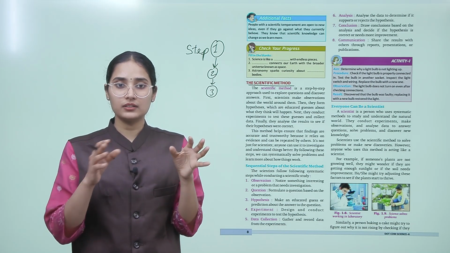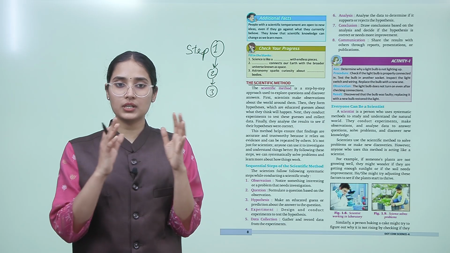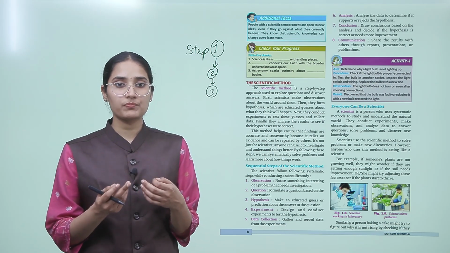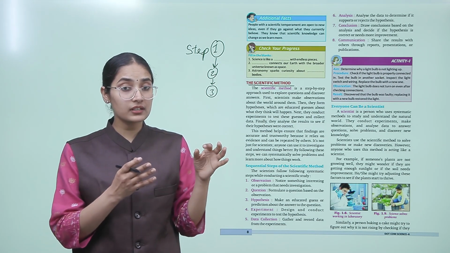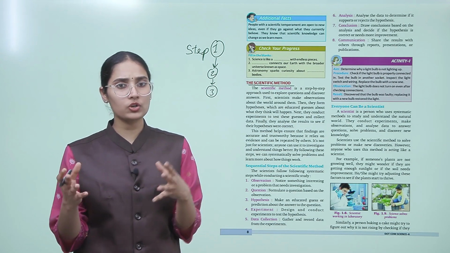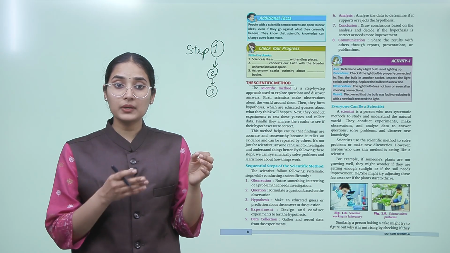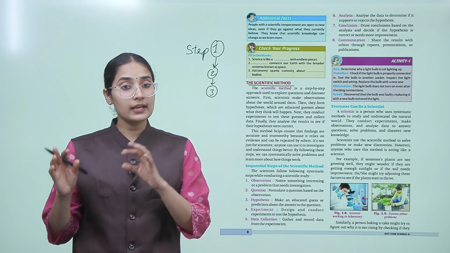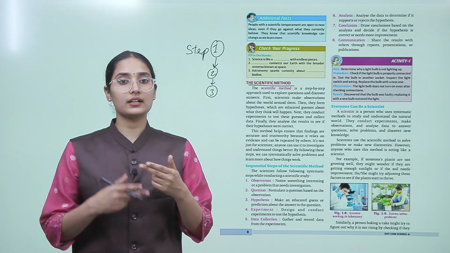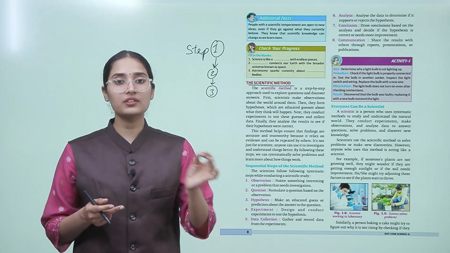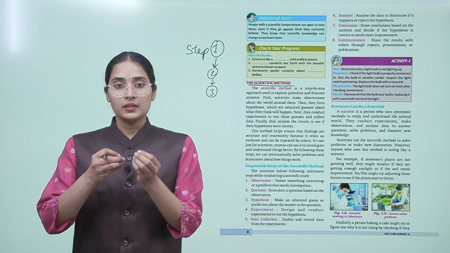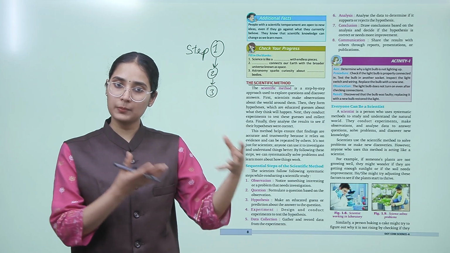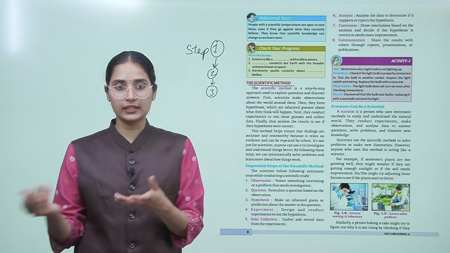They will test using a stepwise method. They will do experiments and see whether that particular thing happens in that way or not. These experiments will lead to data, and then they will study and analyze this data, and this data will result in some kind of new thing, whether that hypothesis is correct or not correct.